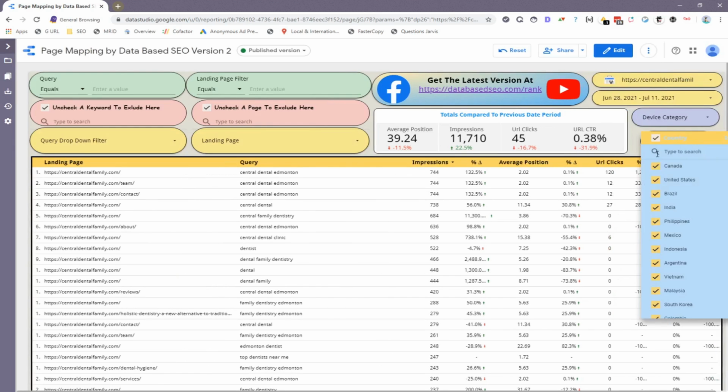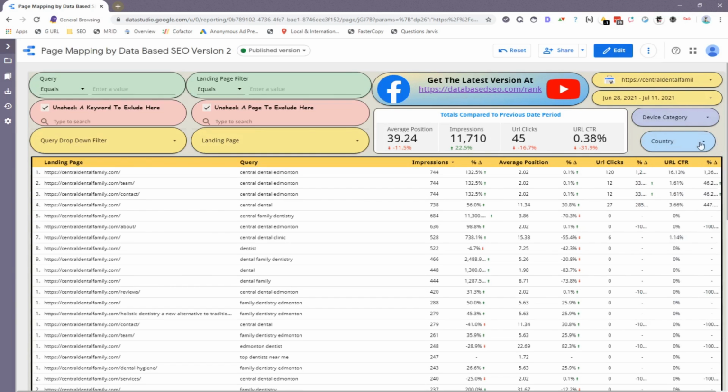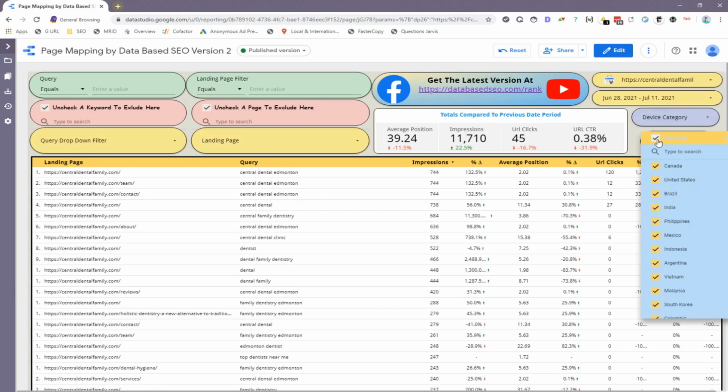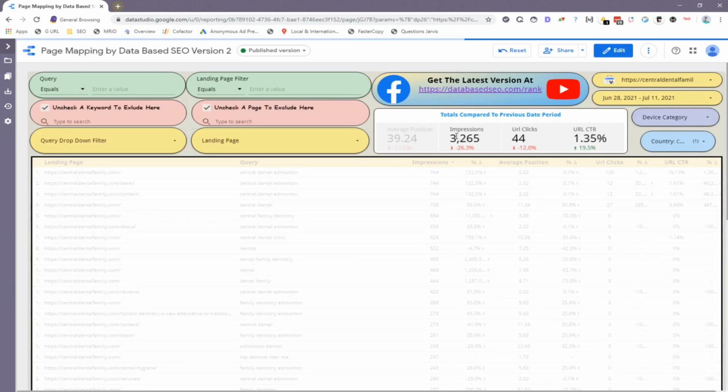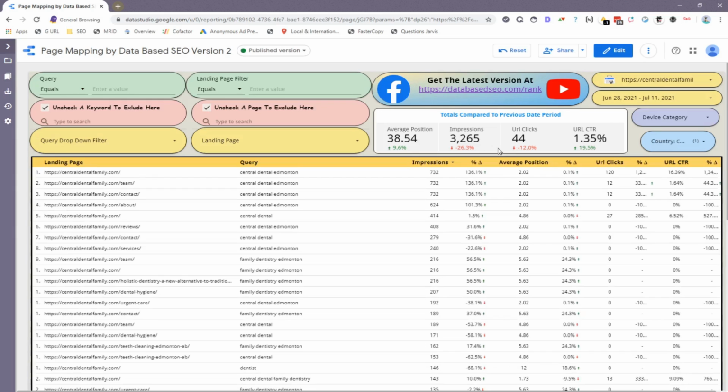You also have the ability to filter by country. Whenever you click on any one of these, just so you know, all this data does get updated. So this table over here is constantly being updated by any of the filters you choose.